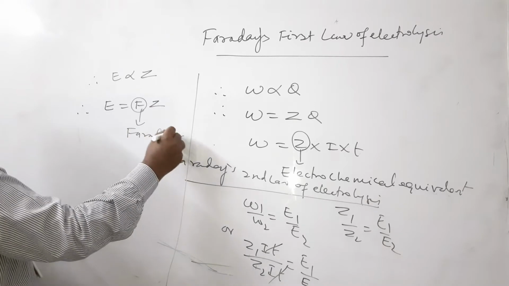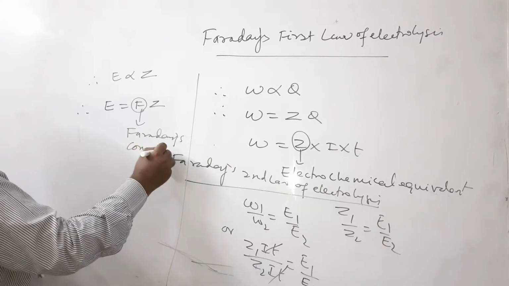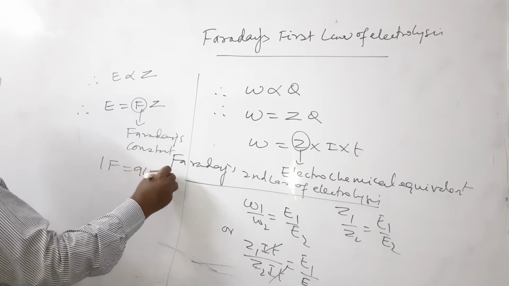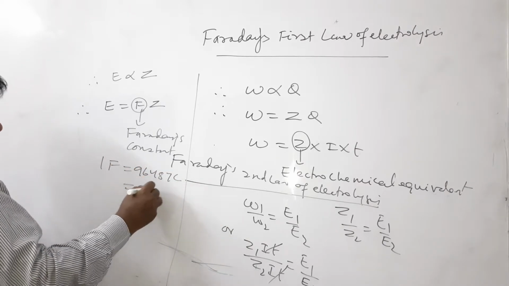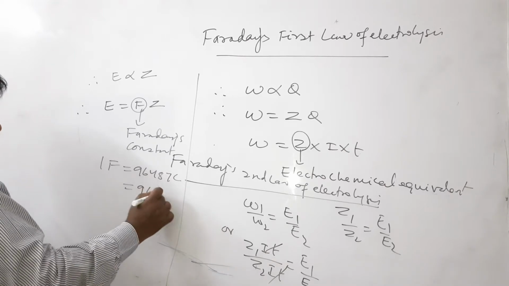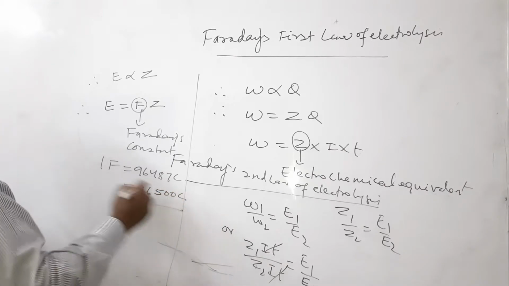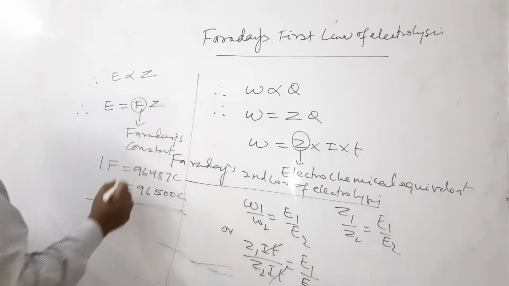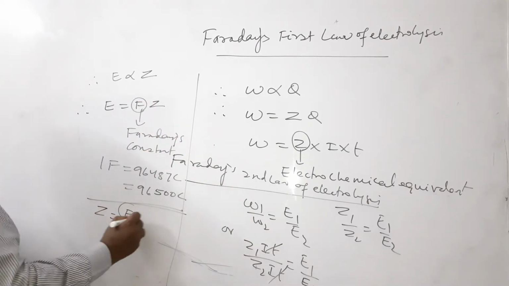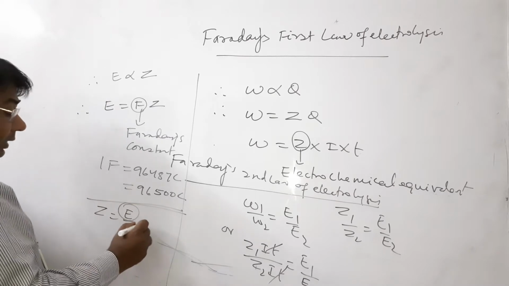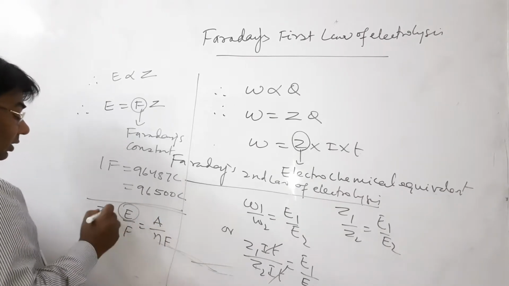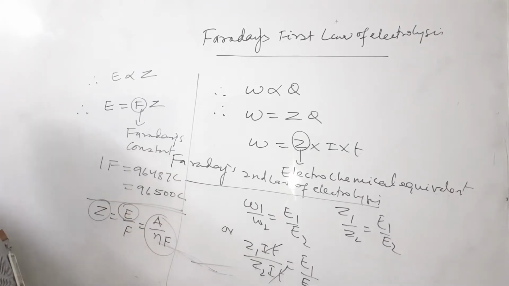F is Faraday's constant, and 1F is equal to 96487 coulomb, or 96450 coulomb, or Z is equal to E by F, where E is the equivalent weight, all of you know, and equivalent weight is equal to A by N. So Z is equal to A by NF.